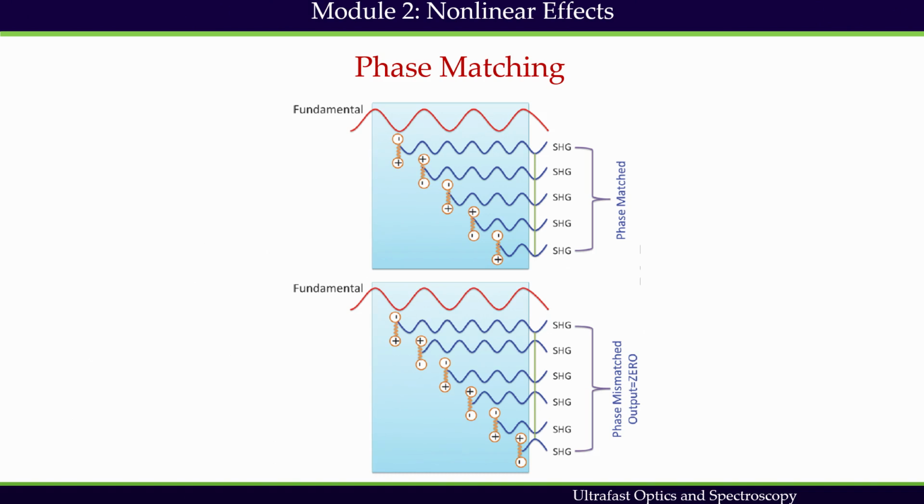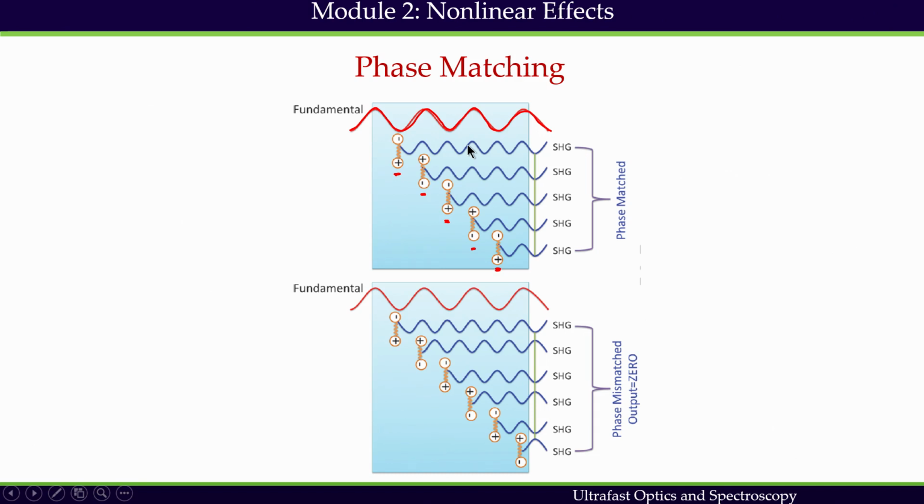Propagation of the input beam with omega naught frequency induces second order polarization in the dielectric medium. So, I have this input beam, fundamental beam propagating through the medium. When it is propagating through the medium, I am creating nonlinear polarization at different points of the medium, and each dipole is going to oscillate and emit another frequency.